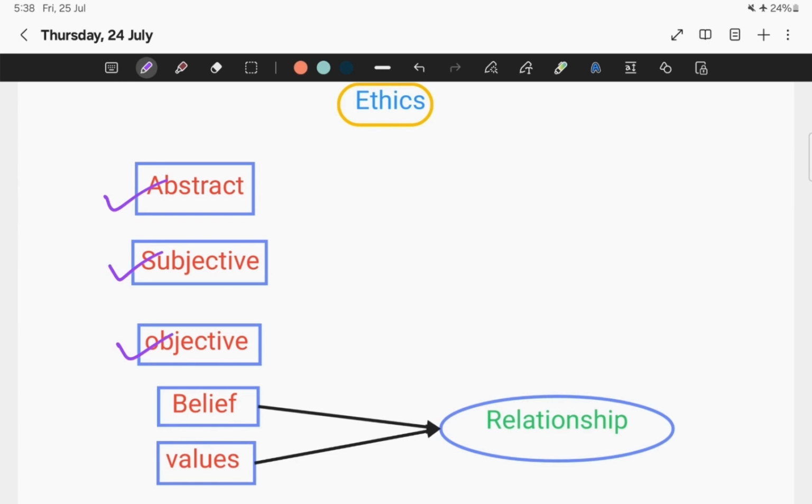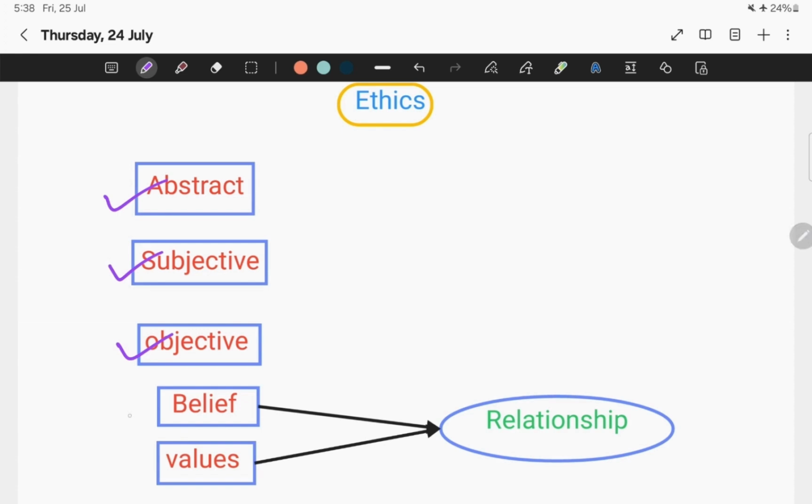That is subjective because it is based on my own perspective. It may differ for someone else. So this is how I tried to understand the differences between subjective and objective.